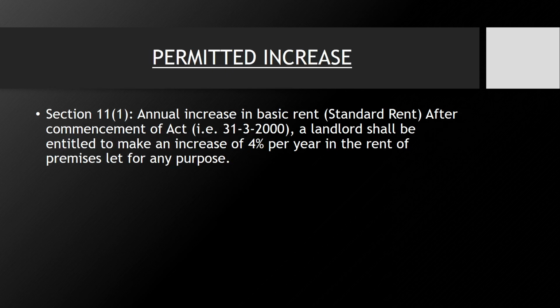This is the permitted increase, section 11(1). Annual increase in basic rent, it is also called standard rent. After commencement of the act, 31st of March 2000, a landlord shall be entitled to make an increase of 4% per year in the rent of premises let for any purpose. So as per section 11(1), an increase of 4% is allowed by law.